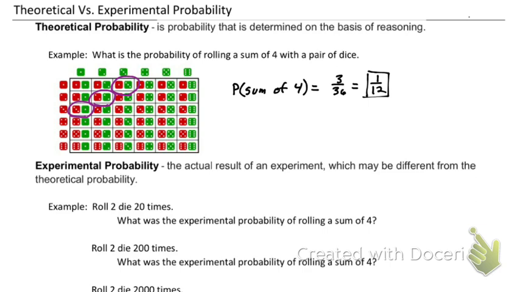So the next thing we talk about is experimental probability. The actual result of an experiment which may be different from the theoretical probability. I'm going to change these numbers. I'm going to make them 10 because we're actually going to do this. We're going to do 10, 100, and we are going to do 1,000. Barring any time. Now, we are not going to take out 2 dice and roll them 1,000 times. We're going to cheat. We're going to use a website that's going to do it for us.